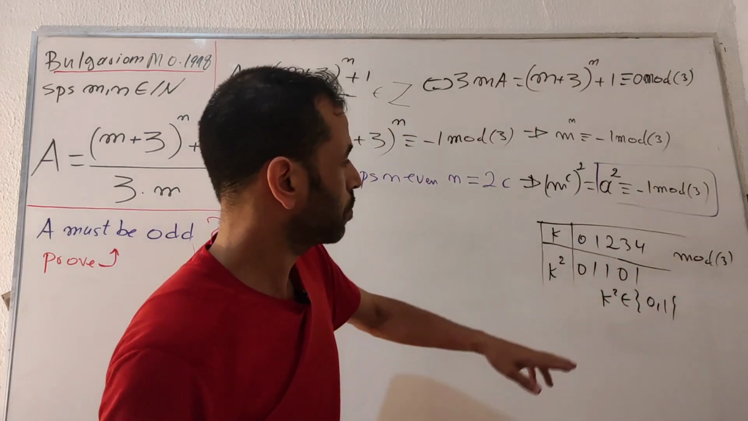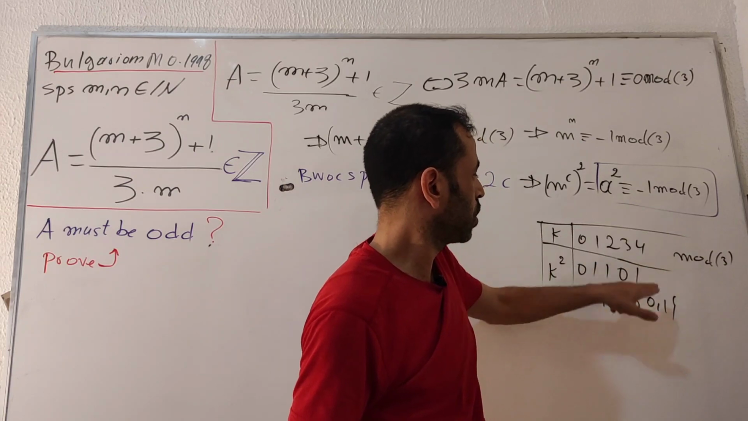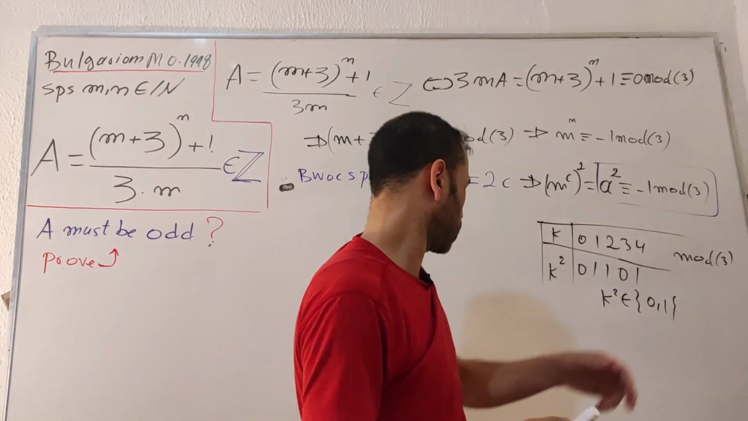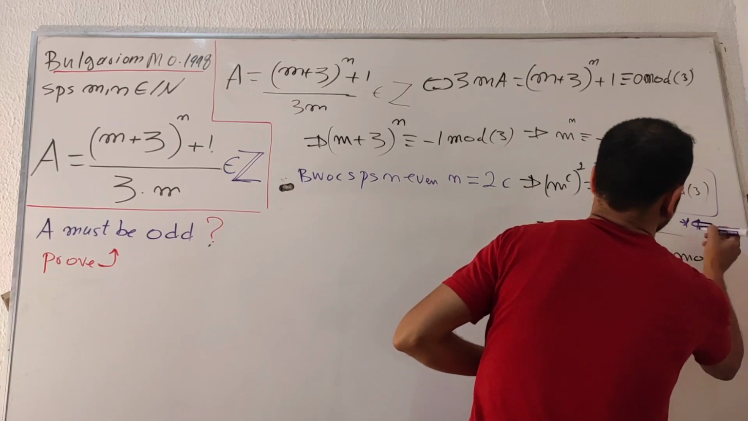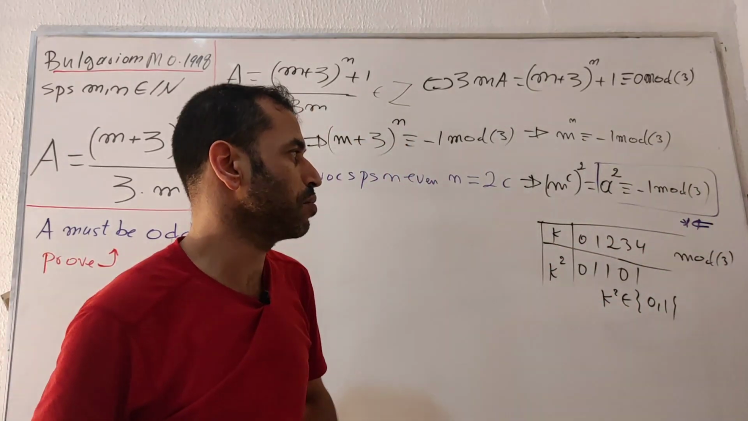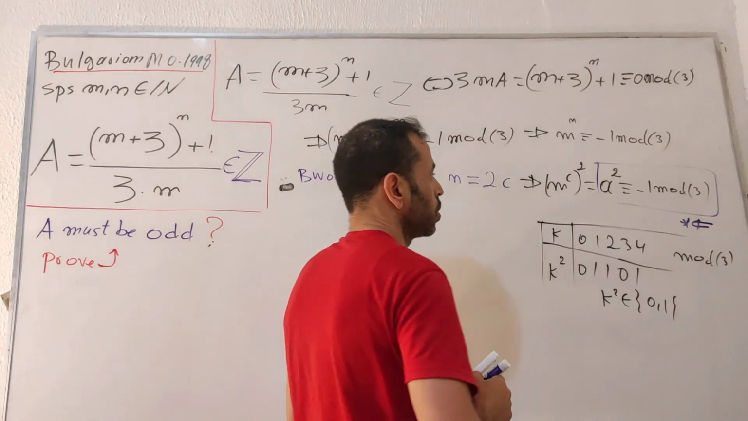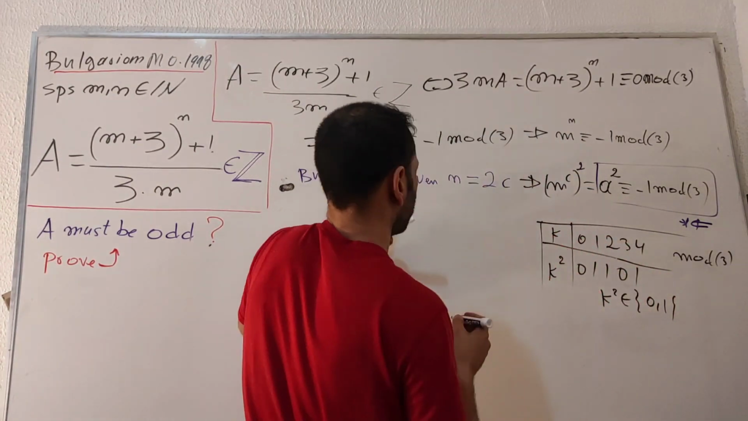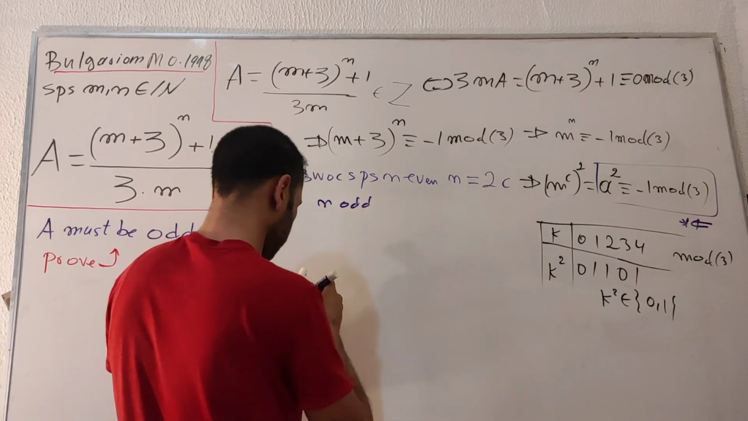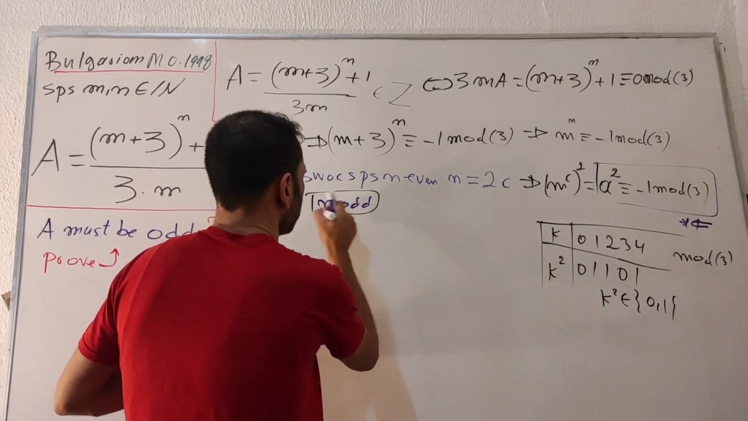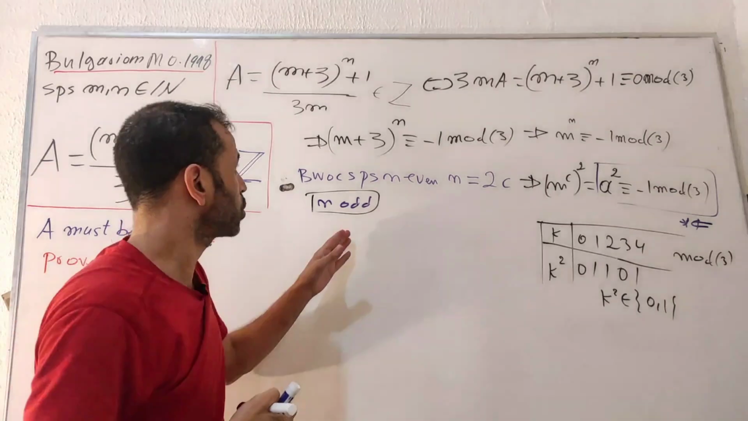A problem, but we don't have 0 or 1 here. We have minus 1 as a remainder, which is clearly impossible. It's impossible. I'm putting this sign like this, which means a contradiction. Which means n is not even, n is odd. Now we have determined the parity of n, which is odd.